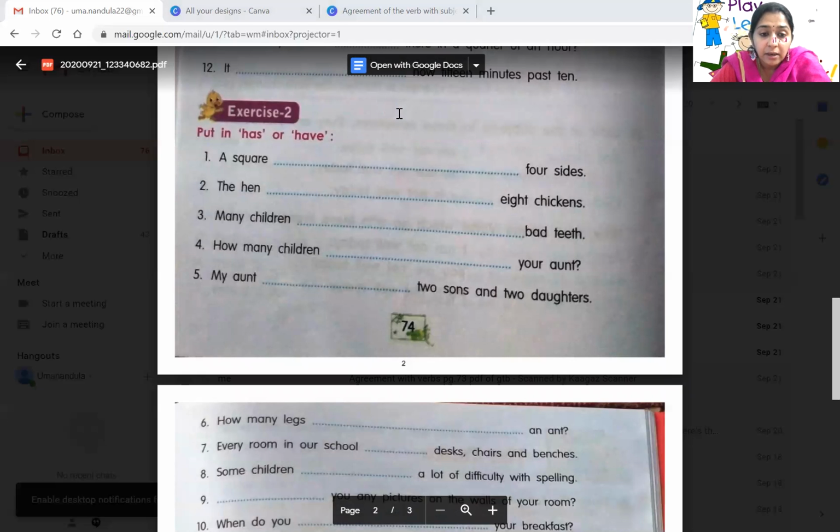Okay, then put in has or have. We have to write now according to the sentences, has or have. As I discussed in the previous presentation, a square, it's singular, so square has four sides. The hen, singular, so the hen has 8 chickens. Third one, many children, plural, no? So many children have bad teeth. Fourth one, how many children dash your aunt? Children, no? Plural, so you should get have. And my aunt, singular, so you have to use has. My aunt has 2 sons and 2 daughters.